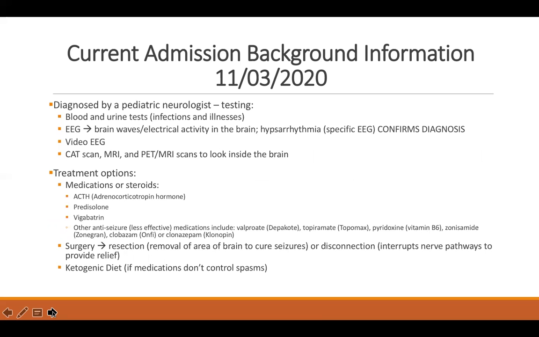There are several treatment options for seizures. The first category of treatment includes anti-epileptic drugs and steroids, in which the most common and effective ones are adrenocorticotropin hormone, prednisolone, and vigabatrin. Another treatment for seizures includes surgery in which an area of the brain can be removed to cure seizures, or an interruption in the nerve pathway is triggered to provide relief of seizures. And lastly, a non-medical treatment for seizures is the ketogenic diet, which will be the treatment choice for this particular case study.